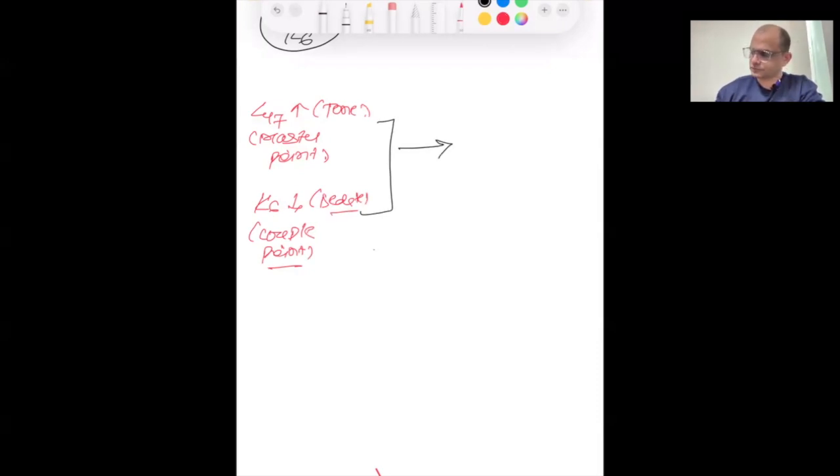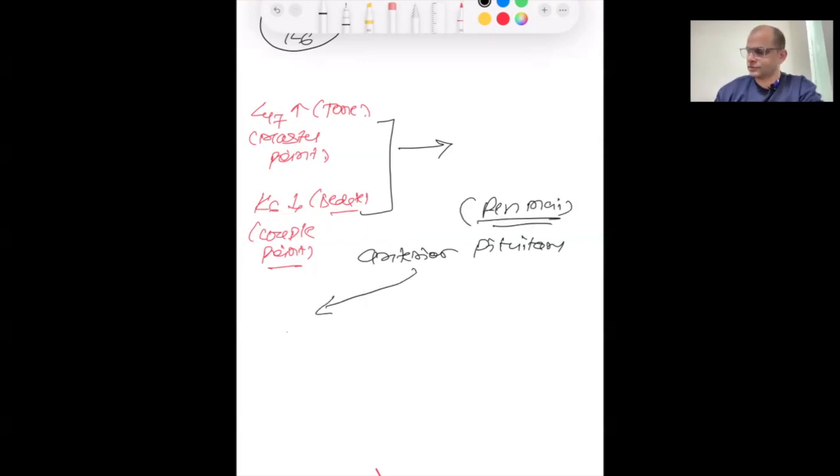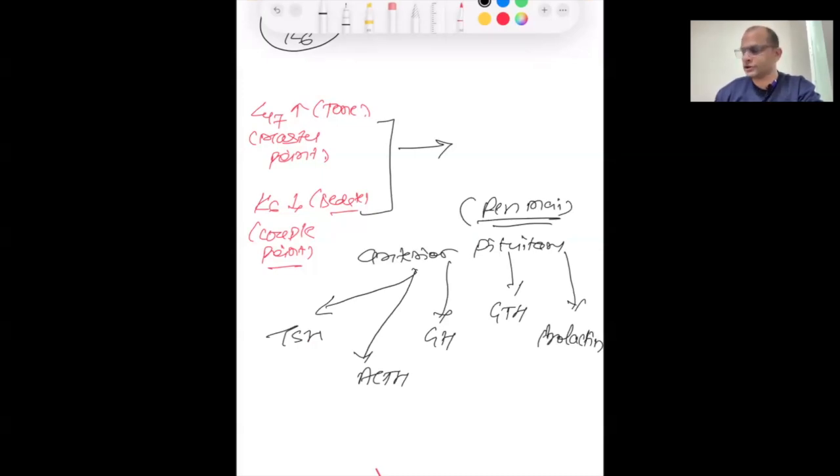So number one, if we talk about the anterior pituitary, which is connected with the Ren Meridian, the anterior pituitary secretes some hormones like TSH, ACTH, GH, GTH and prolactin. These are the hormones our anterior pituitary secretes. Now you can understand what TSH is. Tell me, what is TSH?